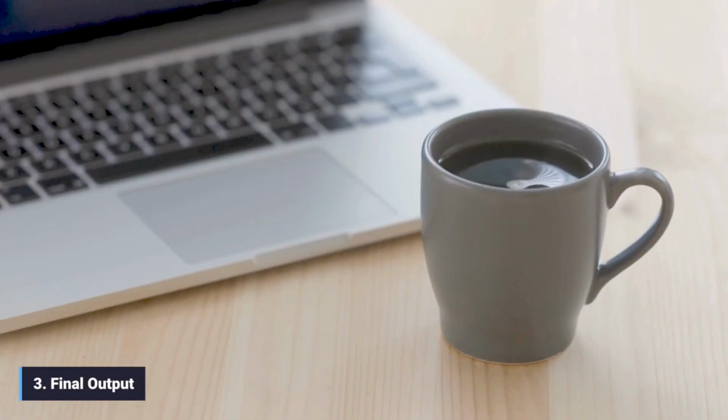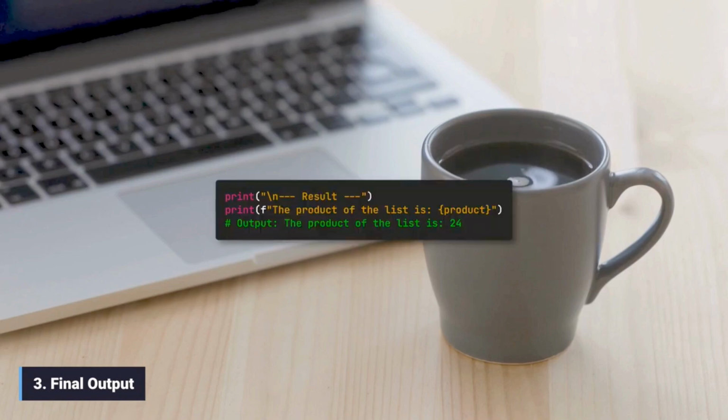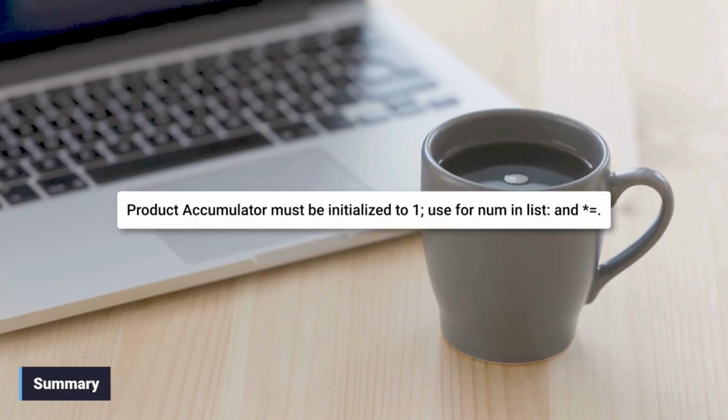Three. Final output. After the loop completes all iterations, the product variable holds the final result, which we display using an f string. To summarize, for this pattern, you need to correctly initialize the product accumulator to 1. The for loop then systematically updates this accumulator with the result of multiplying the current value by the next list item.